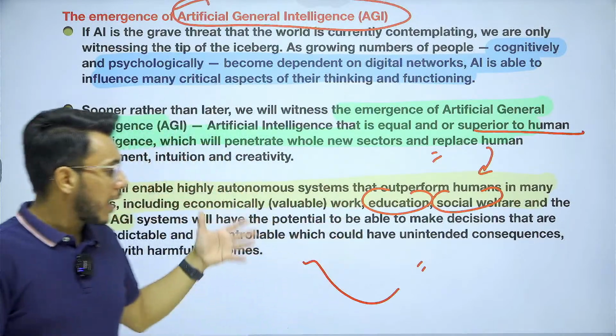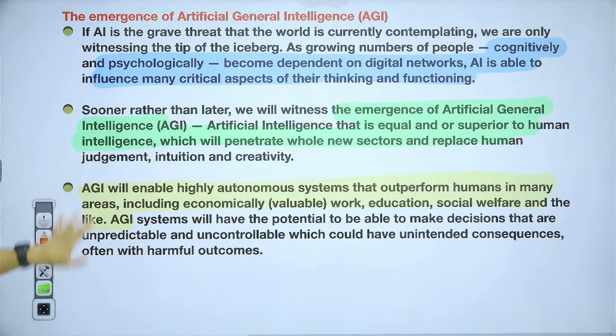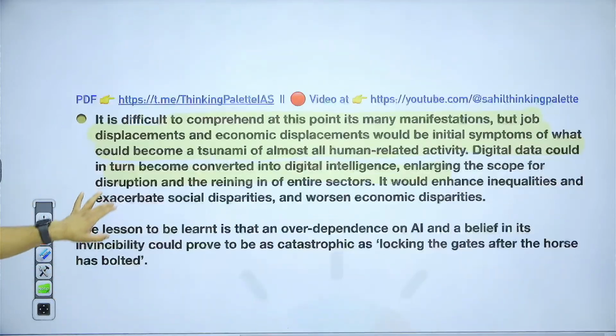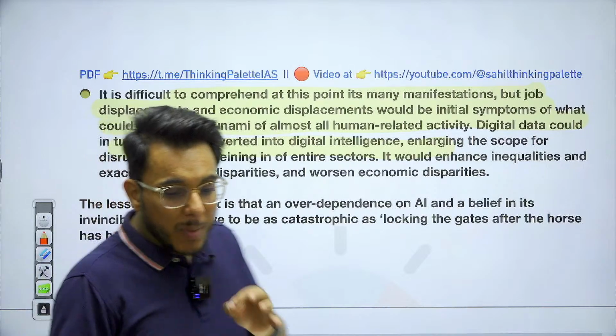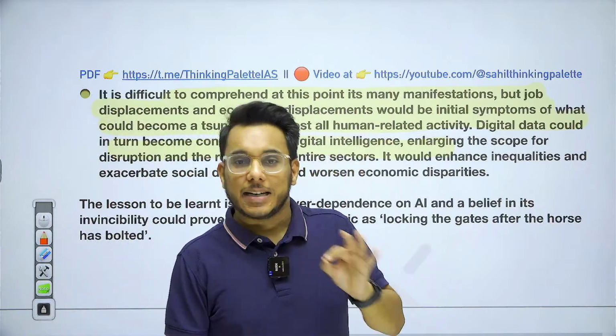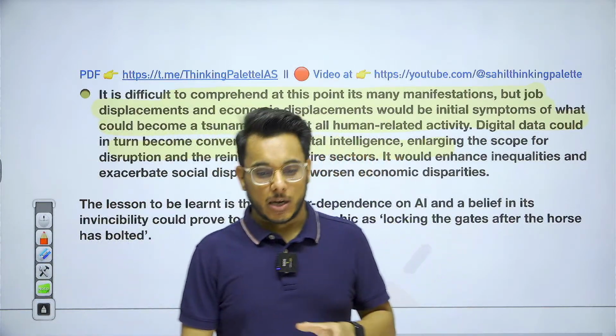All these are the unintended consequences of AI that are going to come. The point is that the article is saying it is difficult to see how it is going to have a negative impact on jobs and how it will lead to economic displacement. So we need to be ready, we need not be over-dependent on AI, and safeguards, checks and balances are to be incorporated.